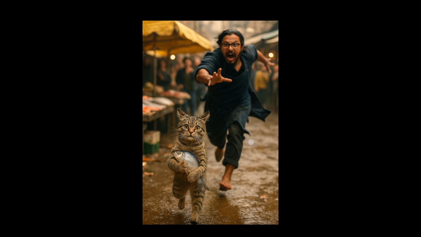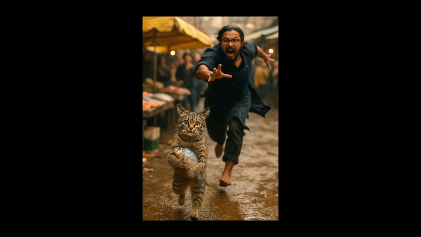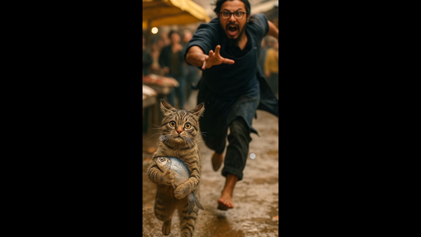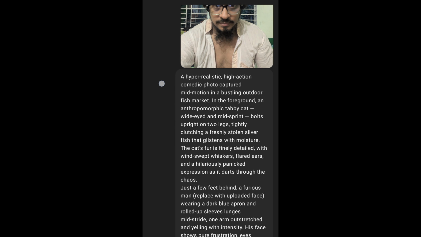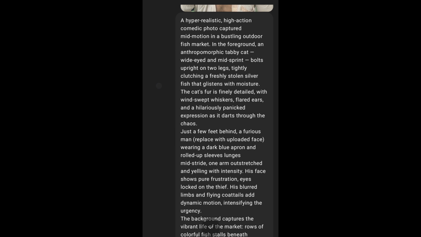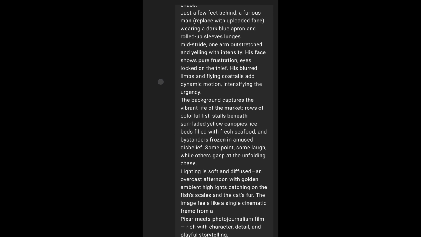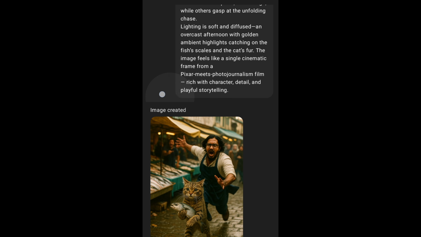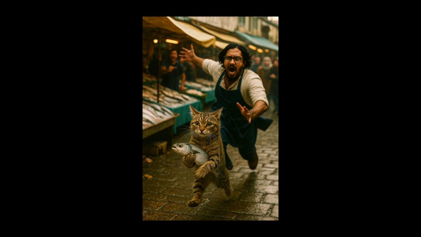First, take a picture of the person you want to create this image with. Then attach that picture to the ChatGPT by clicking the plus icon. Then copy this prompt from the description and paste it here. Then send it. Now you have to wait a couple of minutes here. Then your image will be created in ChatGPT. From there you can download it easily.